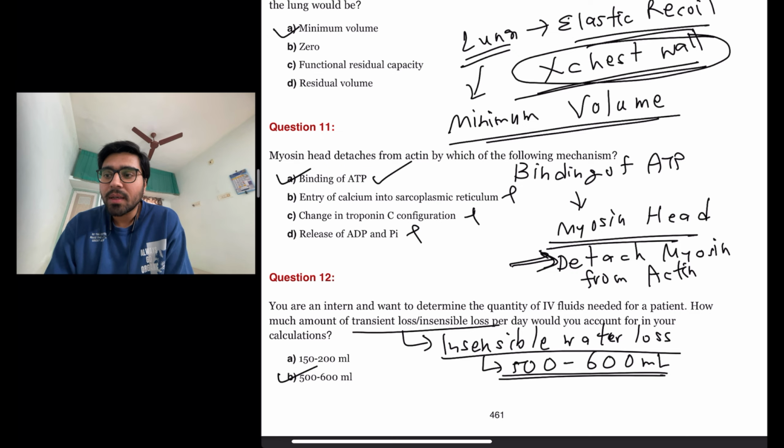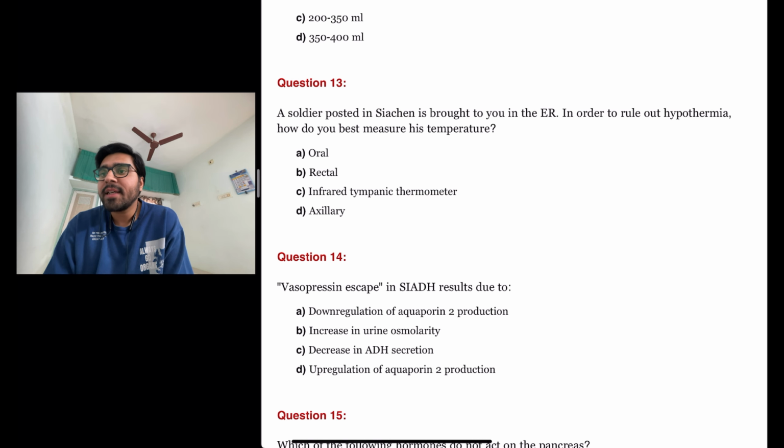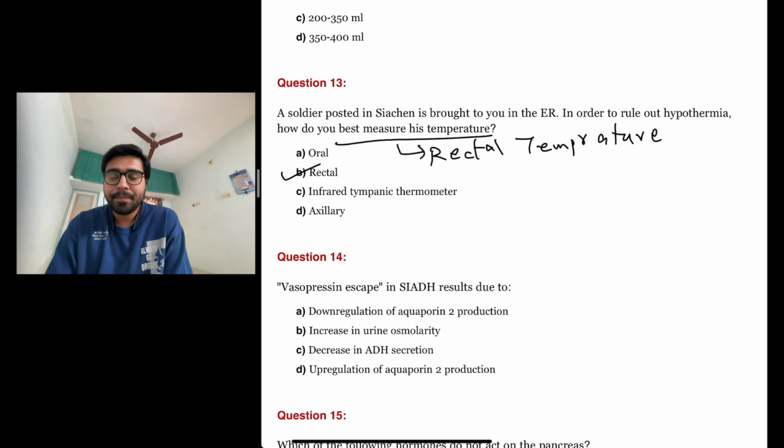The next question is a soldier posted in Siachen is brought to you in the emergency room. In order to rule out hypothermia, how do you best measure his temperature? The best site for measurement of the temperature is actually rectal temperature. So the answer here is B.